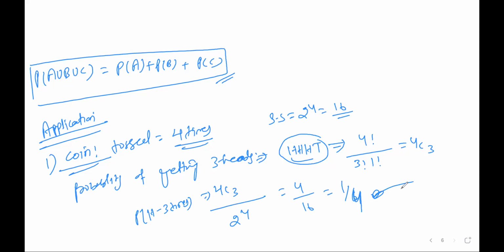Similarly, if a coin is tossed 4 times, then what is the probability of getting 2 heads? Two heads means the answer will be 4C2, because there will be 2 times head and 2 times tail. So it's 4C2 divided by 2 raised to 4. This is the first type of question we have discussed.